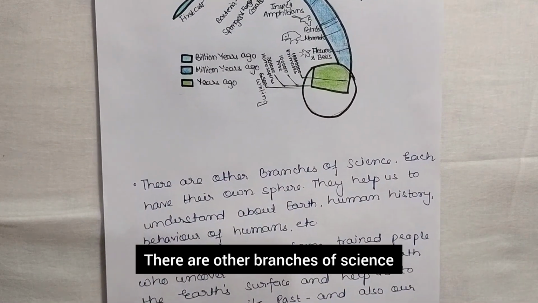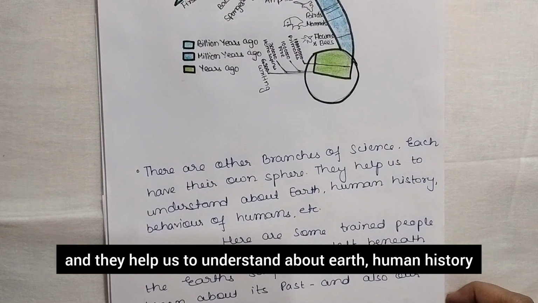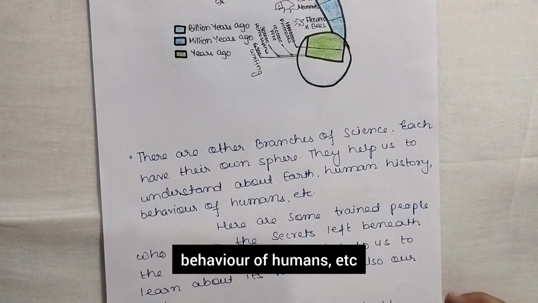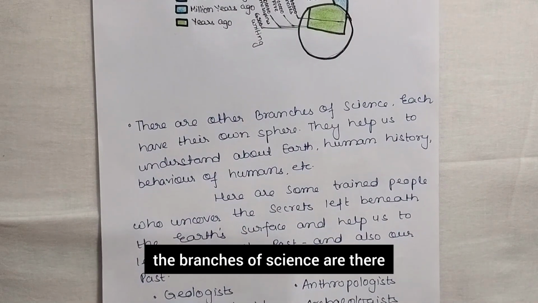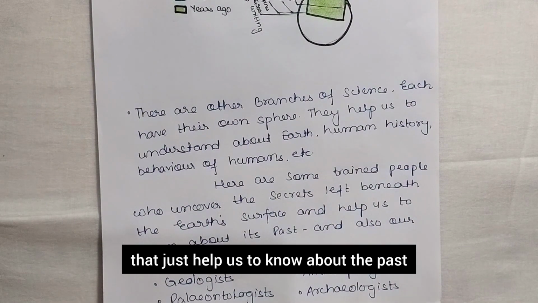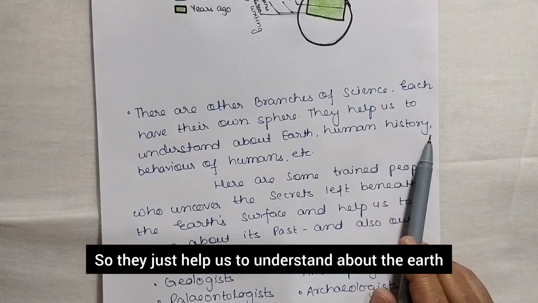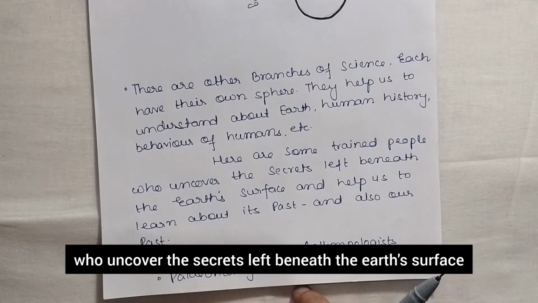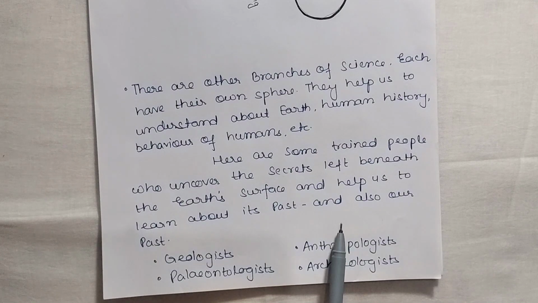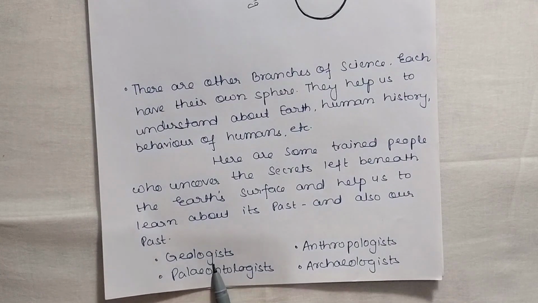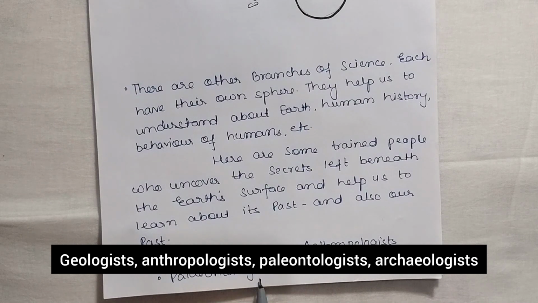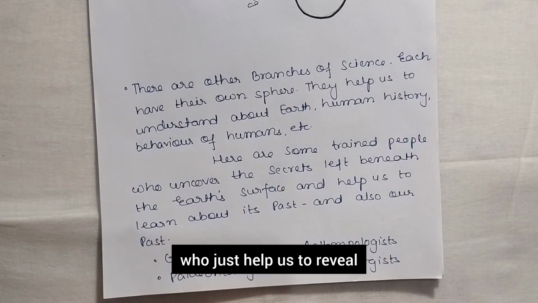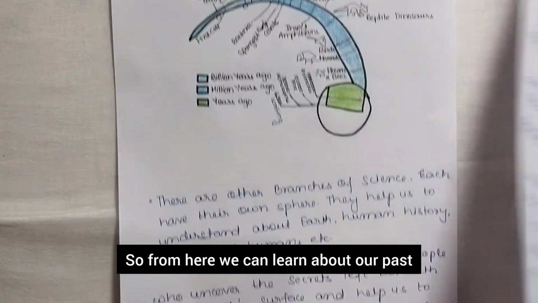There are other branches of science, each with their own spheres, and they help us to understand the earth, human history, behavior of humans, etc. These branches of science help us to know about the past, right? Here are some trained people who uncover the secrets left beneath the earth's surface and help us to learn about its past and also our past. So who are they? Geologists, anthropologists, paleontologists, archaeologists. These are the people who help us to reveal what was there in the past. So from here we can learn about our past.